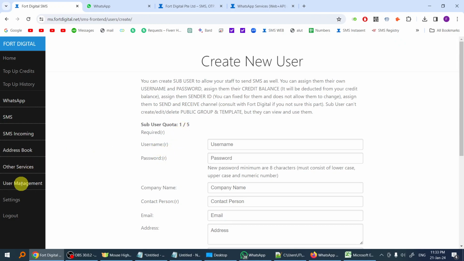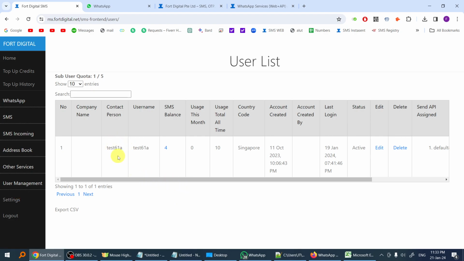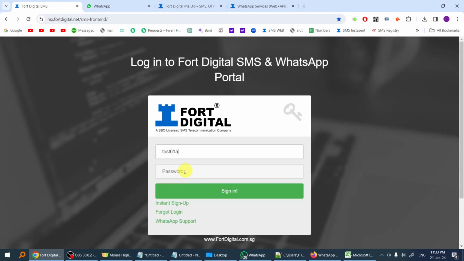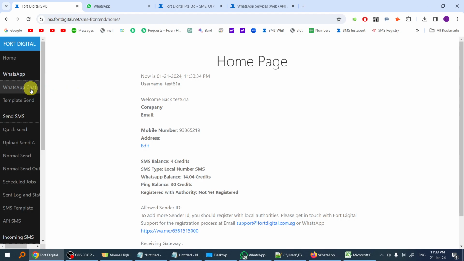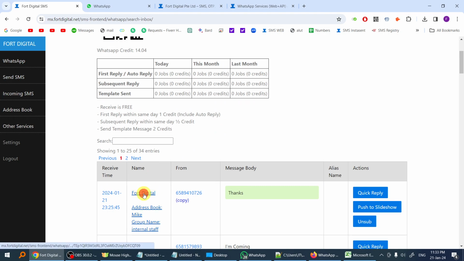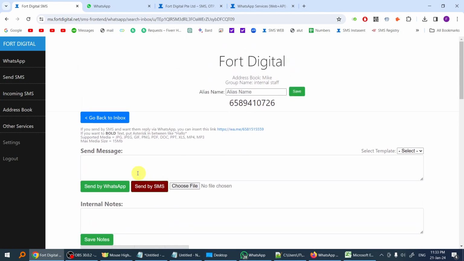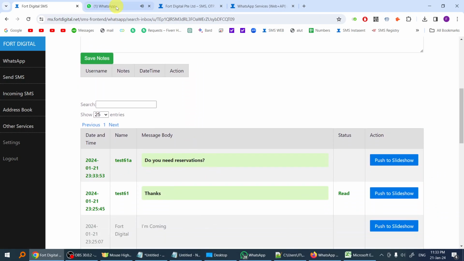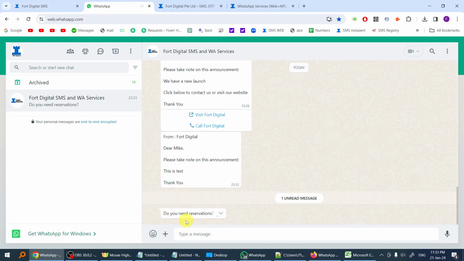Every sub user will have their own username. This is just an example, this is another sub user created. Now I'm going to log out and log in using these sub users. Once logged in, the sub users can go to the chat as usual and reply to the customers. For example, I'm going to reply to the customer: "Do you need reservations?" I'm going to send it to the customer. You can see here the customer receives it.